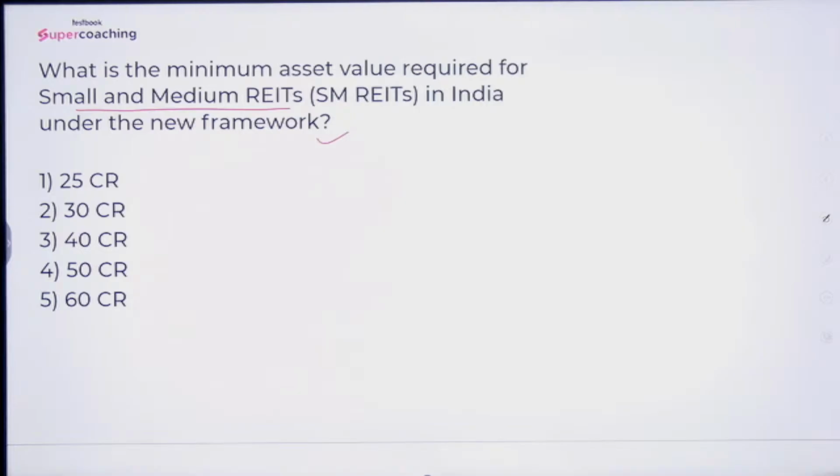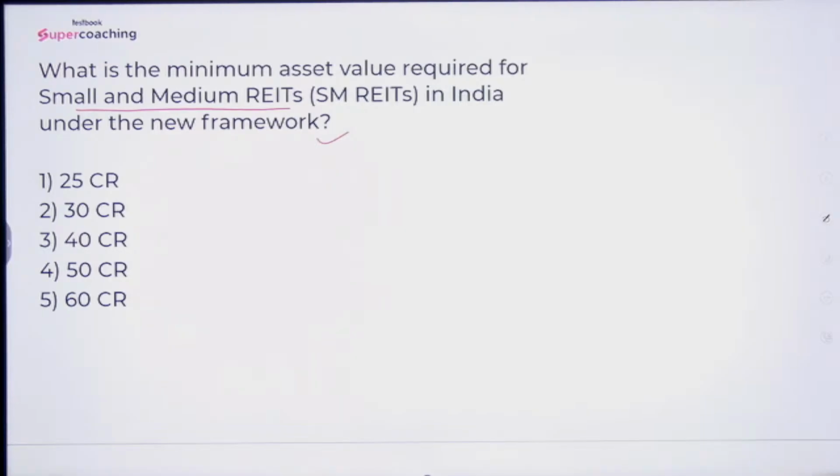First of all, I'll start my discussion with the term REIT. If someone asks me, what do you mean by the term REIT, what should be the answer? Tell me the answer in the comment section below. What is REIT?